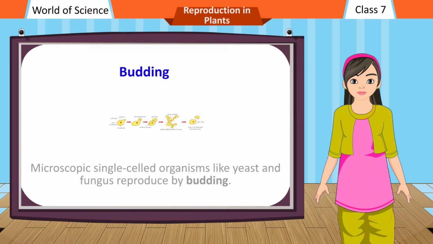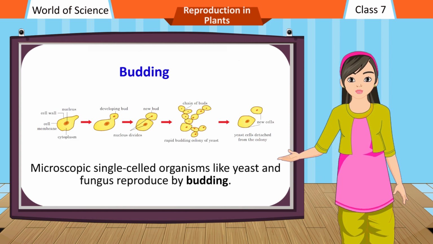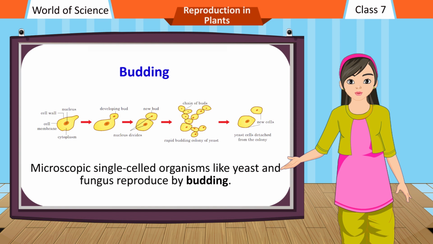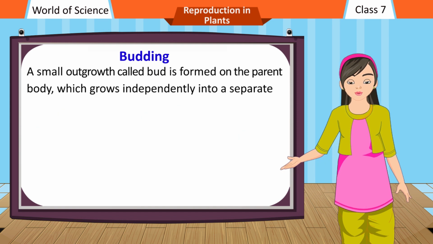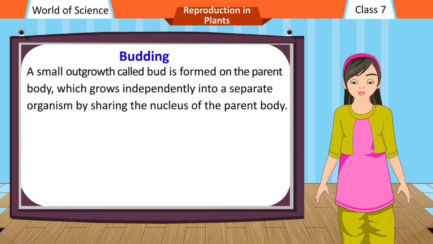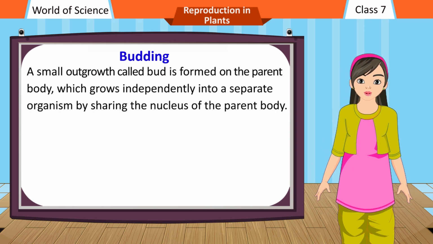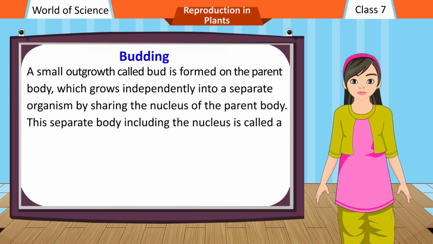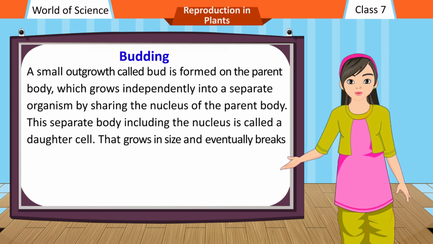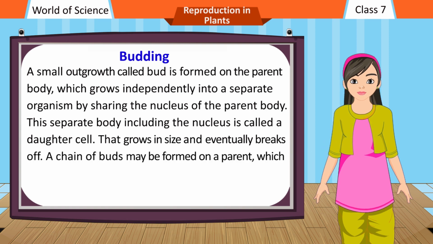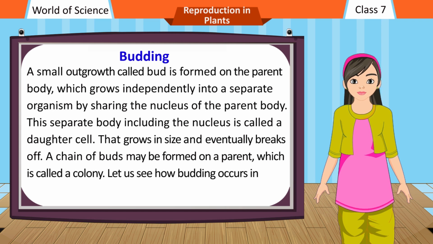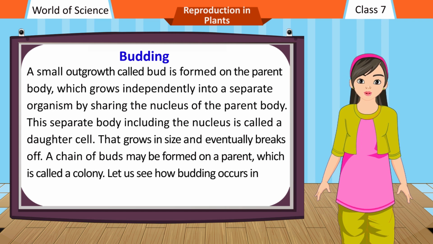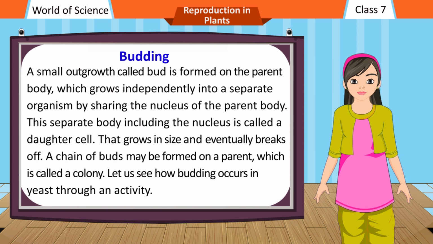Budding. Microscopic single-celled organisms like yeast and fungus reproduce by budding. A small outgrowth called a bud is formed on the parent body, which grows independently into a separate organism by sharing the nucleus of the parent body. This separate body, including the nucleus, is called a daughter cell that grows in size and eventually breaks off. A chain of buds may be formed on a parent, which is called a colony. Let us see how budding occurs in yeast through an activity.